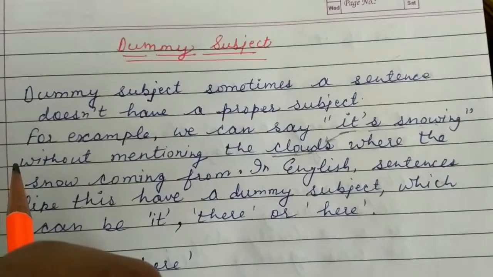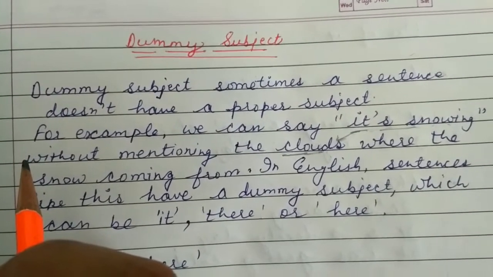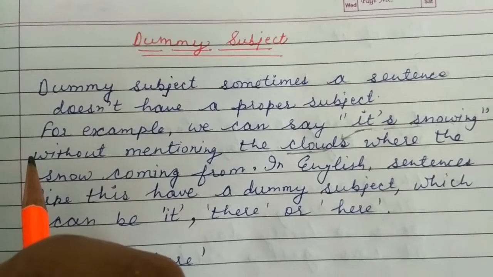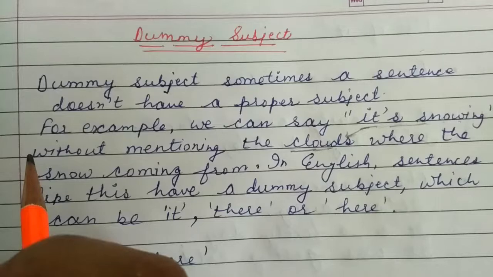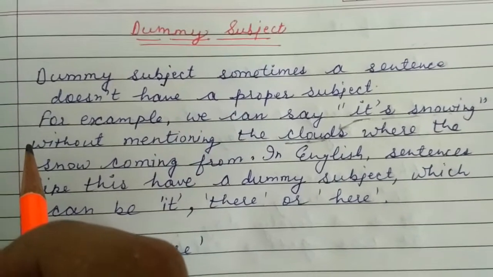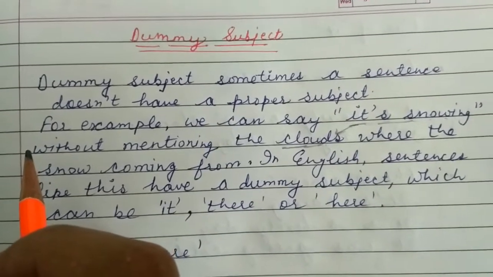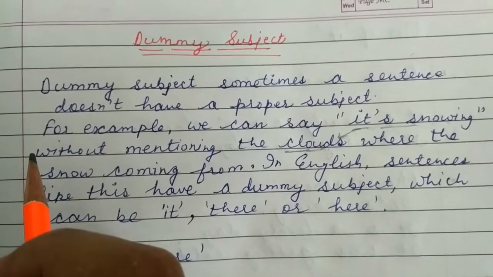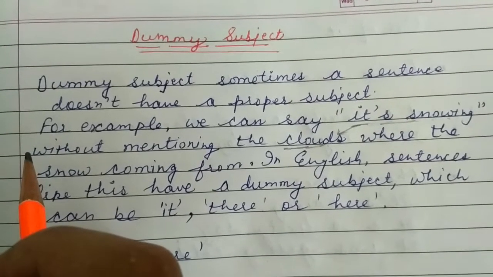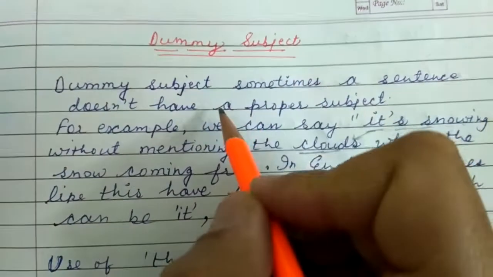So, today we are going to discuss the last portion of the pre-tenses exercises. Till now we have done is, am, are, was, were, has, have, had. Means the basic use of all these helping verbs we have done, in which we do not take any kind of action verb. Now this portion, the dummy subject, is also very important.